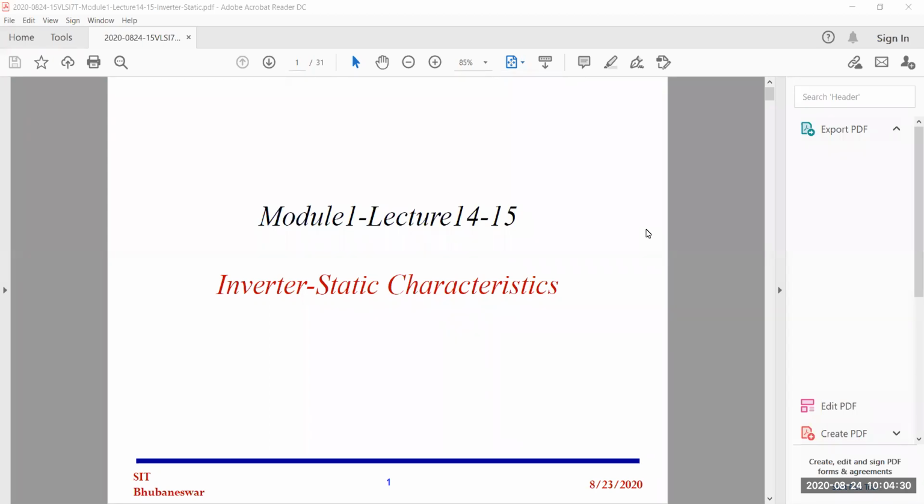We studied the threshold voltage and flat band voltage, and for different regions, the charge behavior, surface potential behavior, and capacitance behavior.